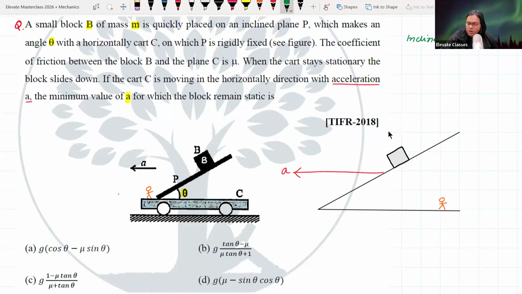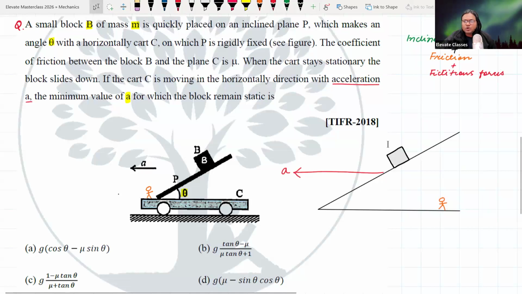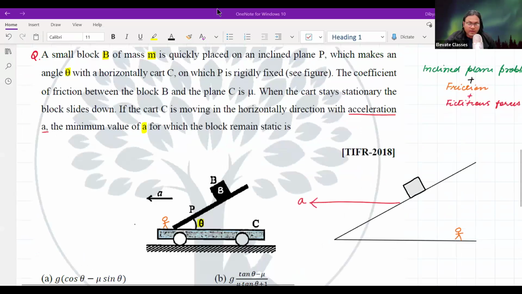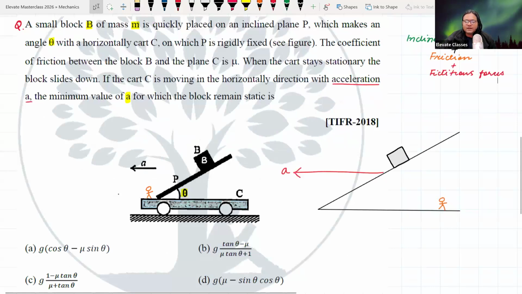So you need to first know how to solve the inclined plane problem, which I think you guys know. The second is that it also involves friction. So you need to be familiar with the concept and the usage of friction. And last में you can include fictitious force. Because you first need to know how to solve the inclined plane problem, then you apply friction, then you include pseudo forces. Vivek and Kashan, your answer is correct. Yashwant also correct. Very good. All right, good. अच्छा चलिए अभी डिस्कस करते हैं.